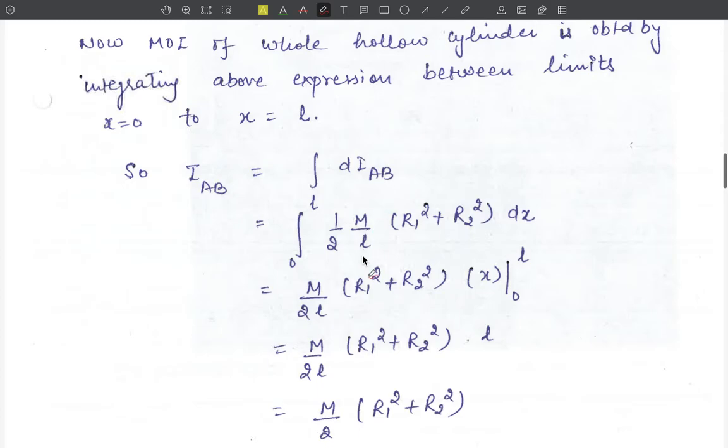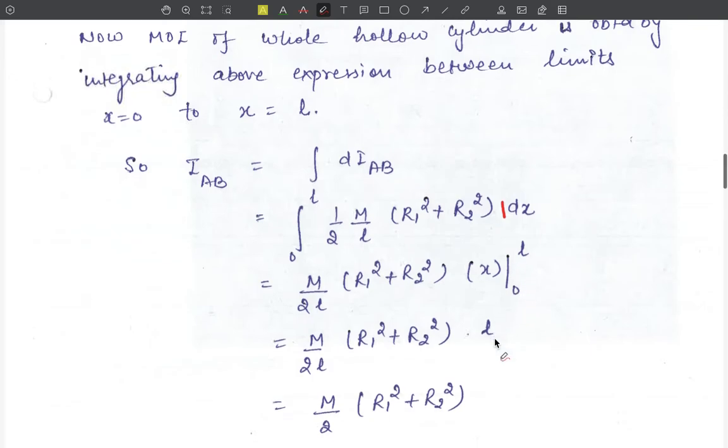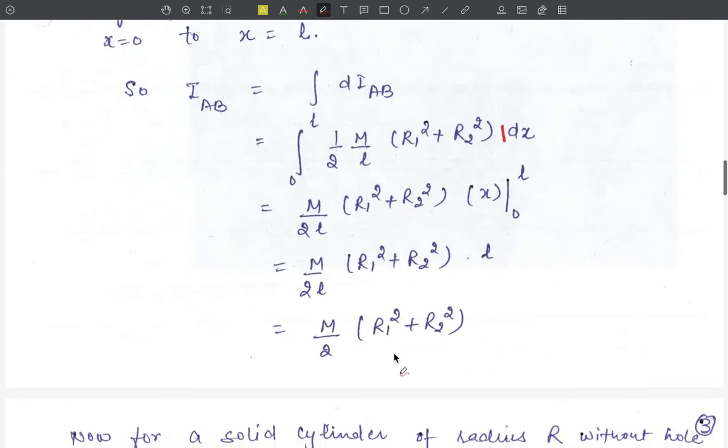Now this m upon L into 2 into r1 square plus r2 square is a constant term, and therefore it can be taken outside the integration, and inside the integration we have only 1, and the integration of 1 is equal to x. Between the limits 0 to L, using the limits and upon calculation, we get the moment of inertia of this hollow cylinder about the AB axis to be equal to m upon 2 into r1 square plus r2 square.